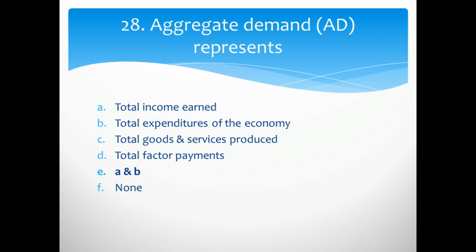That aggregate demand represents which characteristics, that is it is total income earned. Right option is the A and B, and B option is total expenditure of the economy. These aggregate demand represent these income which is earned and the expenditure of the economy.